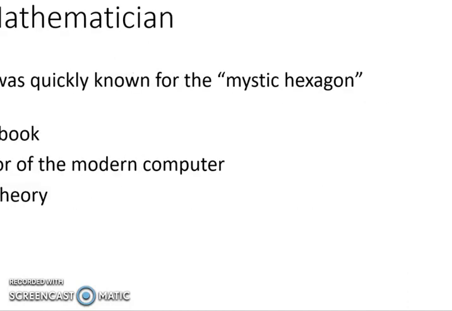From a young age, 16 to 19, he is quickly known for the mystic hexagon theorem, which he invented, as well as writing a geometry book, inventing an ancestor of the modern computer, and more specifically known for finding the probability theory.